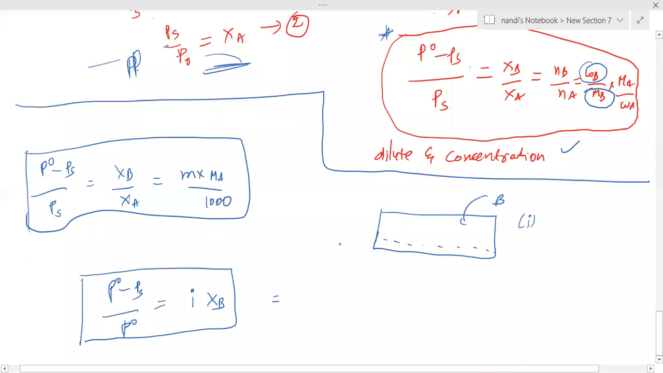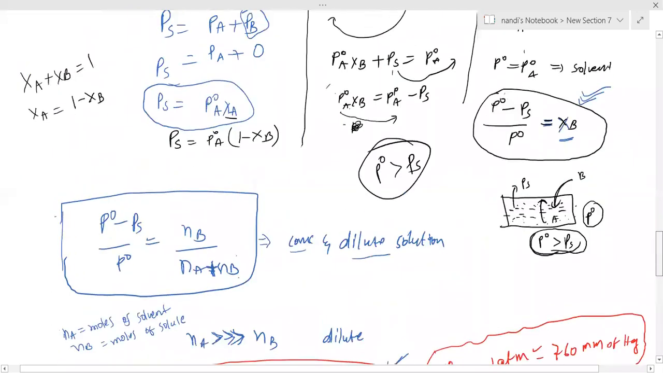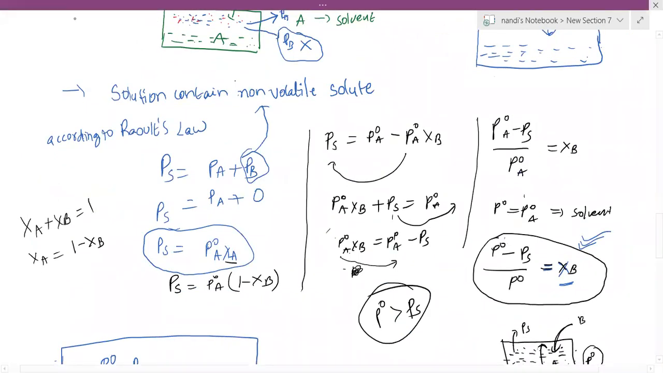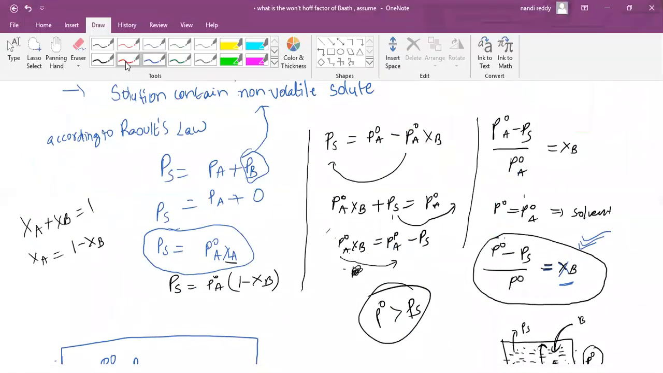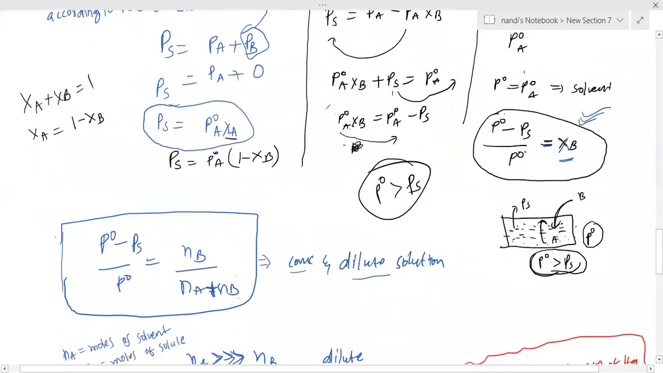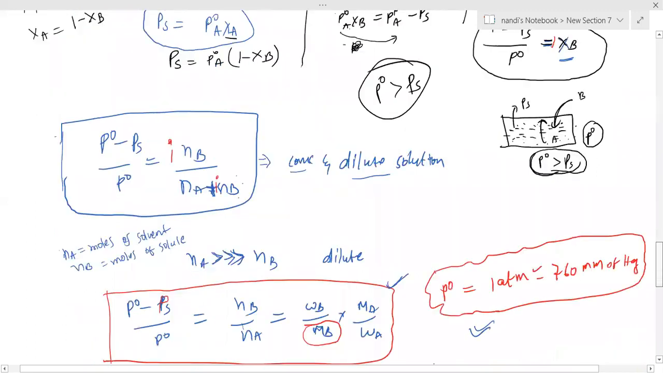Clear? So from now onwards, I am going to write the van't Hoff factor. Please note down where you need to add it. I am using red color. Please find that. So the van't Hoff factor you have to use before XB, and only for the solute, not the solvent. Only before NB you have to use it, because only the solute undergoes association or dissociation.